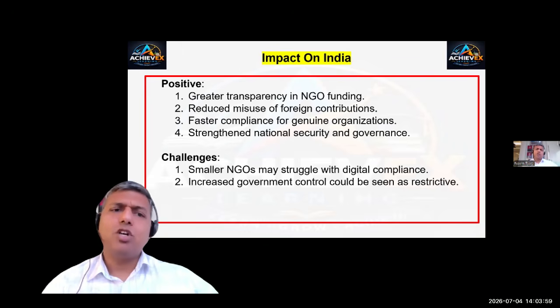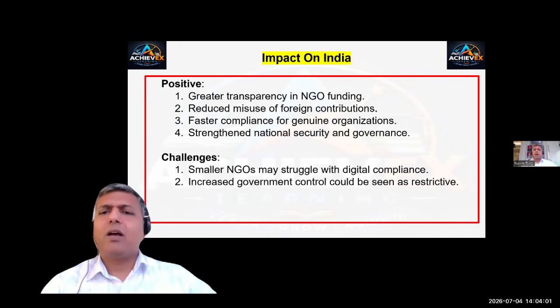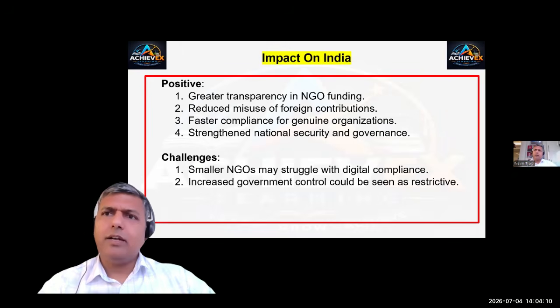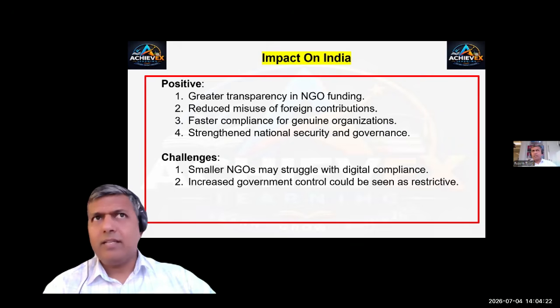What are these challenges? Small NGOs may struggle with the digital compliance. Yes, there are remote areas where this compliance may not be possible, but I'm sure if we can implement UPI deep into the roots of our country, far-flung areas, we can easily do it. Increased government control could be seen as restrictive. Yes, there are restrictive uses.